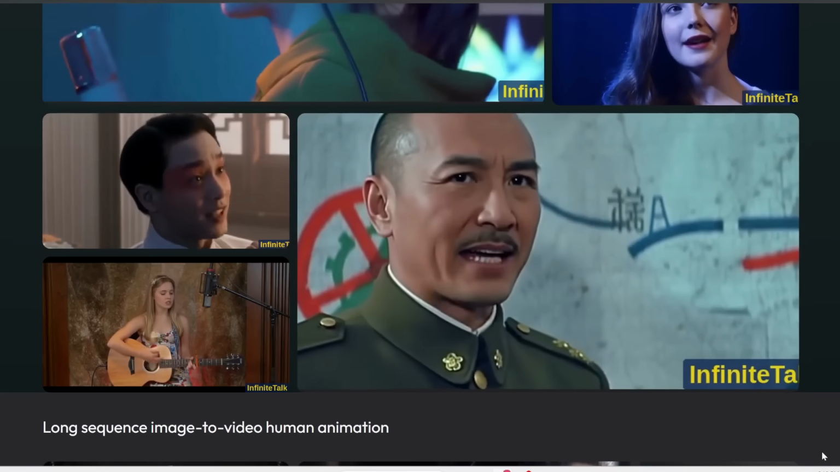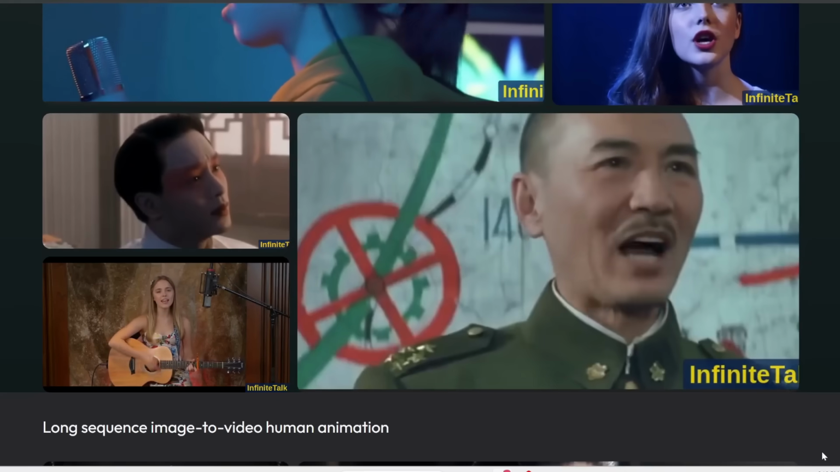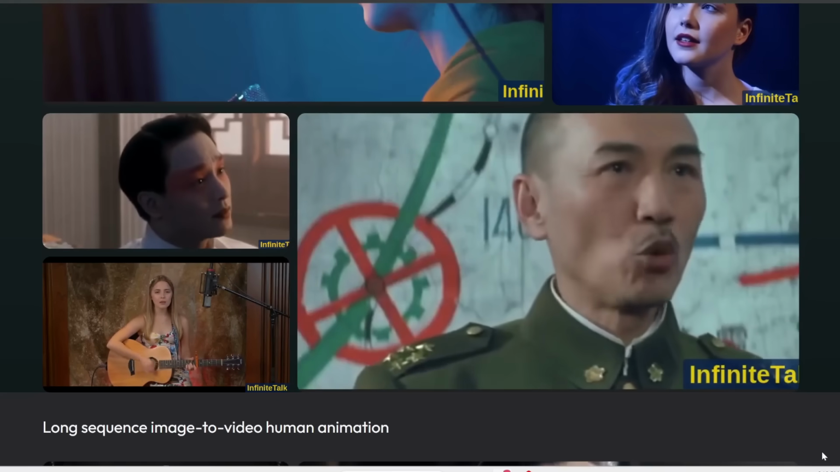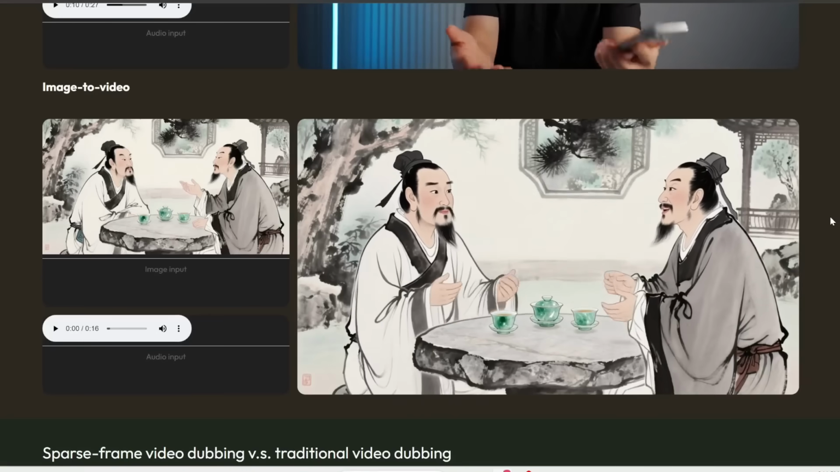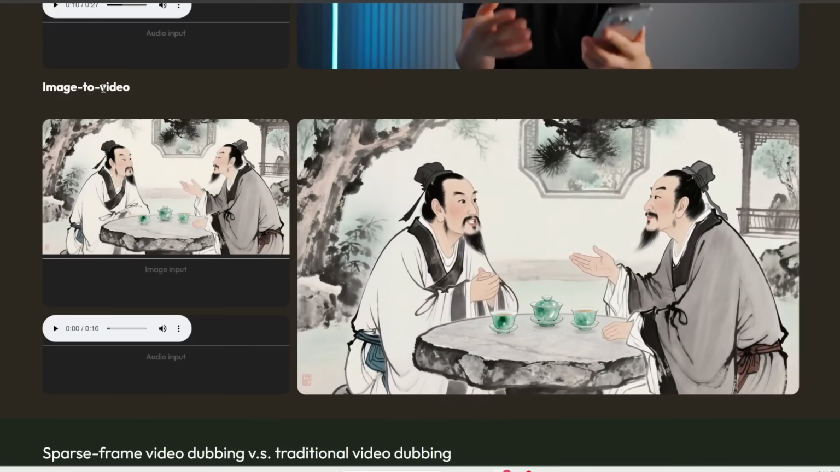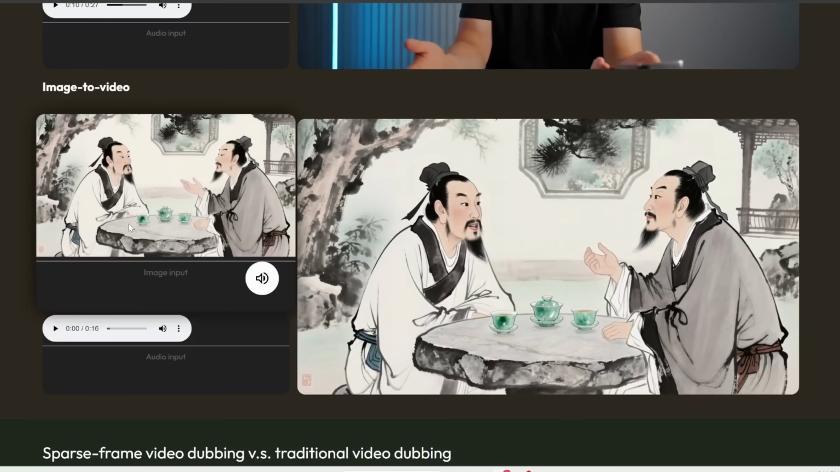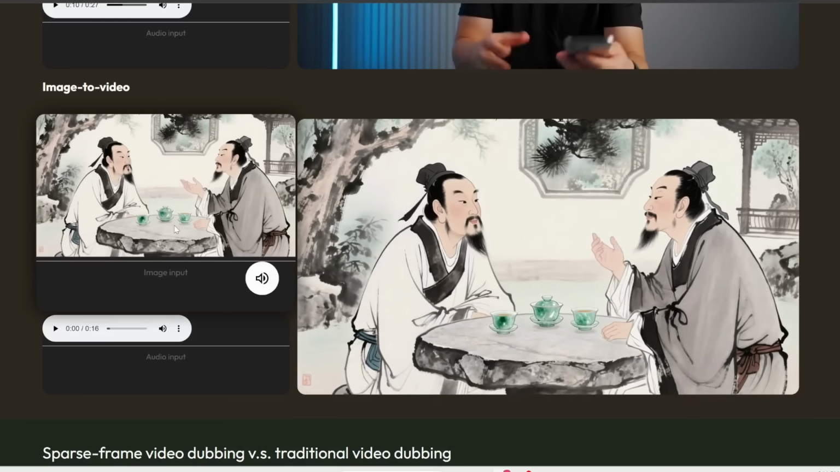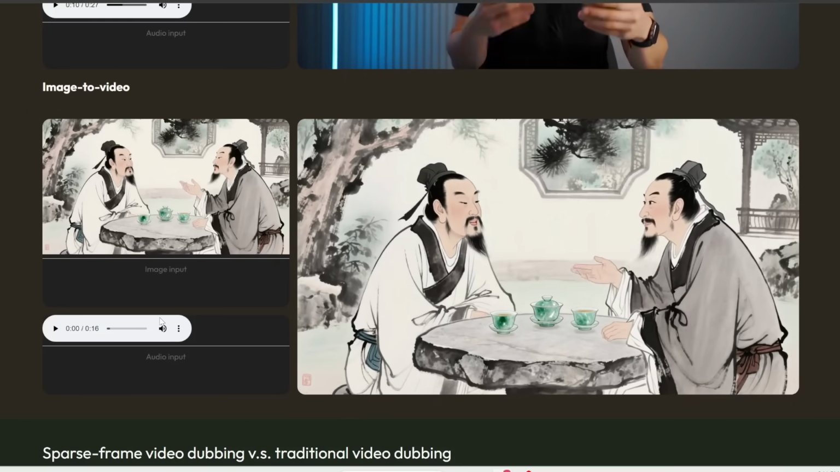It's not a lifetime. Notice how realistic the expressions are. This is very impressive. Now, in addition to video, you can also do image to video, where you can upload just an image as the reference frame plus an audio clip. So here's an example of that.